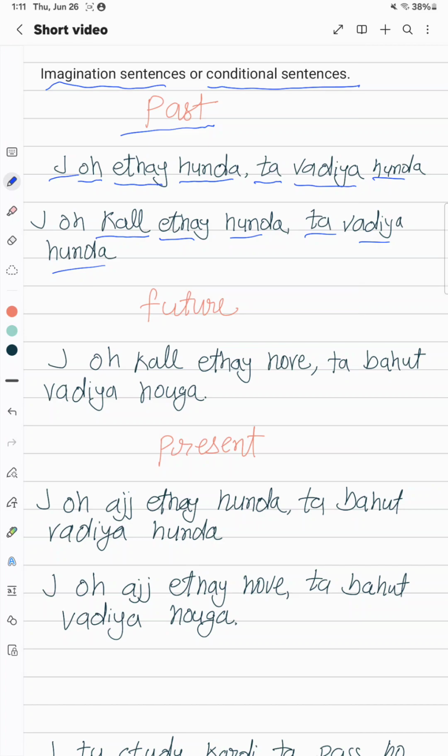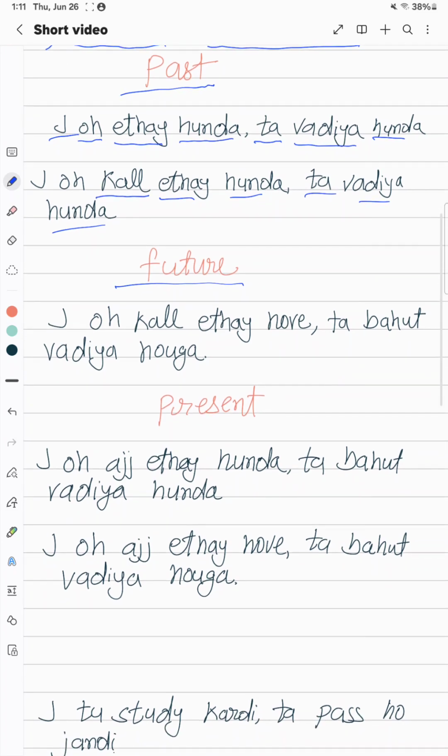All right, let's say now, how would you say the same imagination in future? Let's say you are holding a party, you have a party tomorrow, and you invited your friend and he said he might come, he has some kind of emergency, if he finishes the work he can come, he's not sure, right? That's what you know. Now your imagination for tomorrow, all right, you are saying like if he will be here tomorrow, it would be much better, right? So your imagination in the future, because you don't know if he would be here or not.